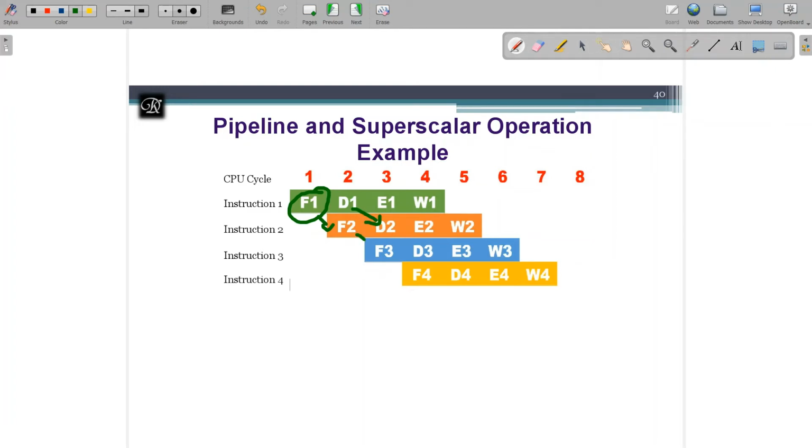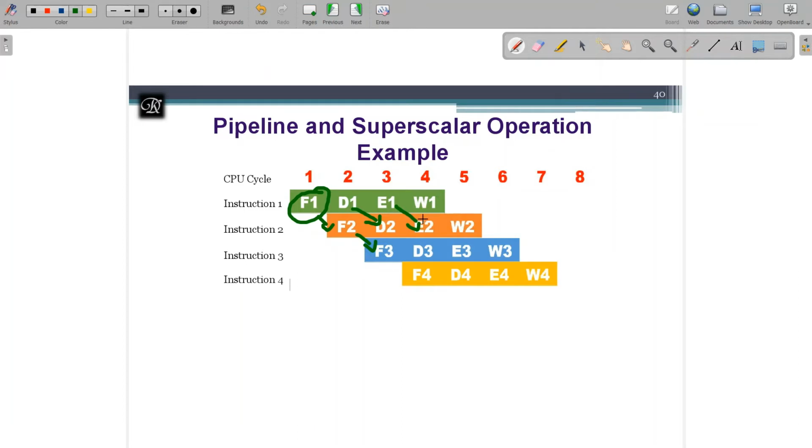In the meantime, you can notice fetch is also free, so I will demand fetch to bring the third instruction. Next, on the fourth clock cycle, the execution unit, the ALU, is free, and write back of the first instruction is going on. The write back device is working. So now what do I have to do? I can engage this execution unit, the ALU.